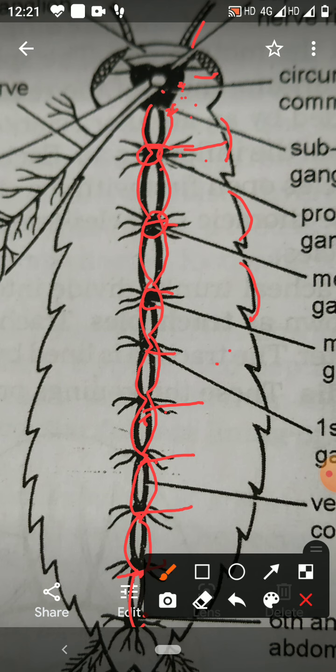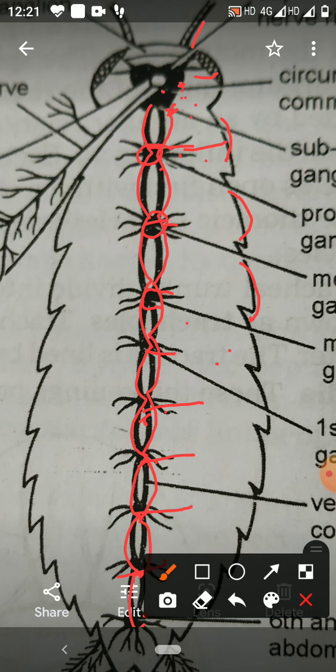Again, the sympathetic nervous system includes frontal, hypocerebral, inguinal and proventricular ganglion, plus frontal connective, recurrent nerves and median nerves connective.